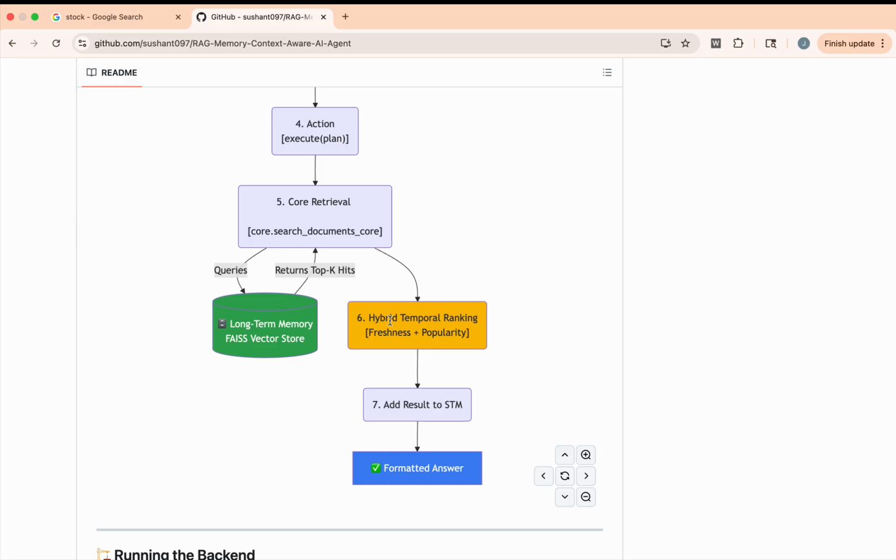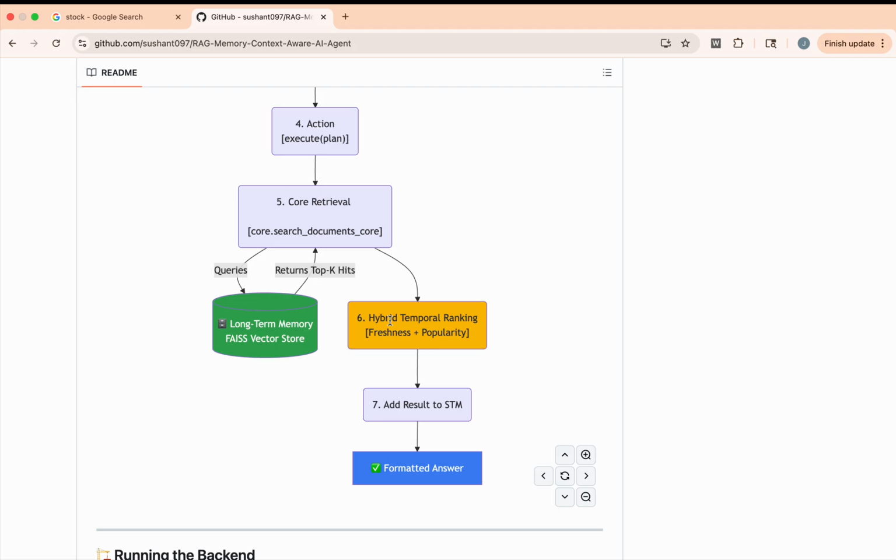It's a combination of decay, which is there for freshness, and also popularity, which is the number of visits to that page. And temporal ranking works based on related context. For example, we are searching for stock-related pages, and the one which has fewer stock keywords but is visited frequently will come first, right?